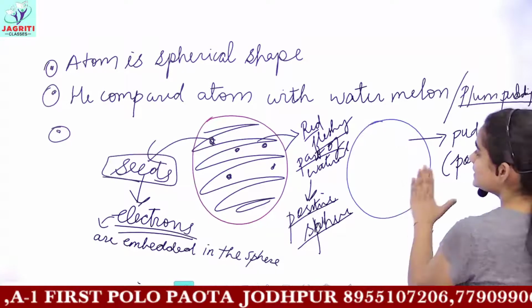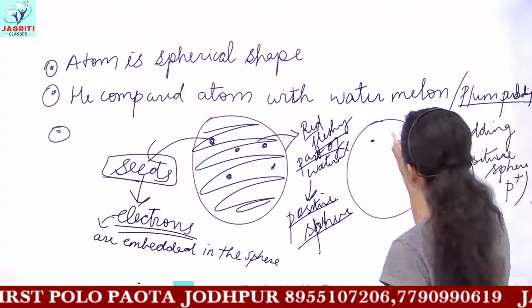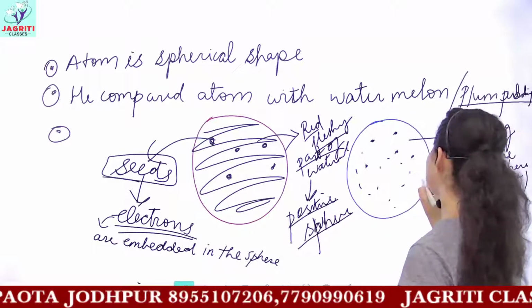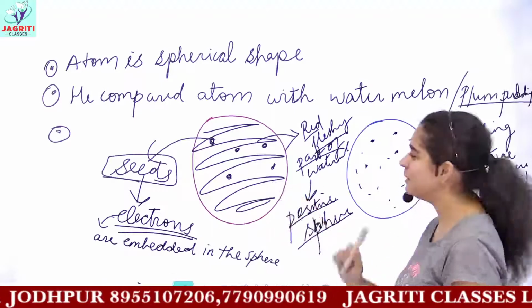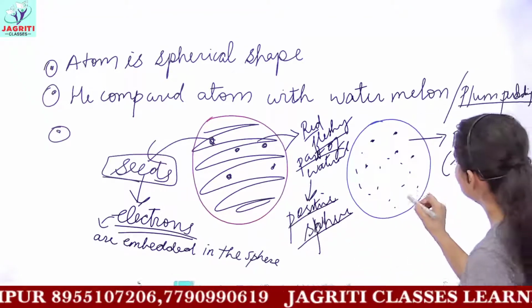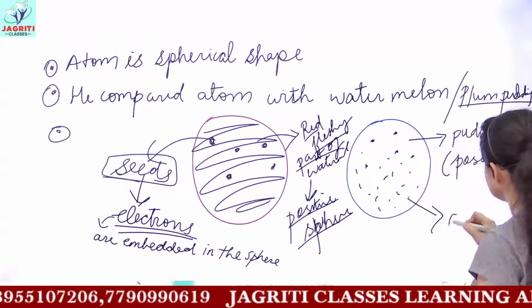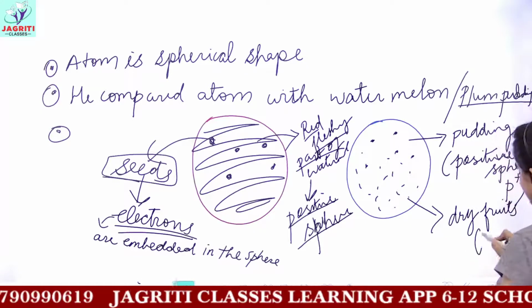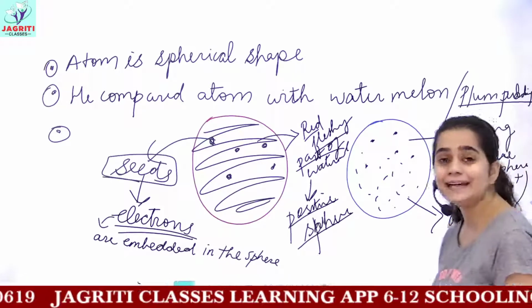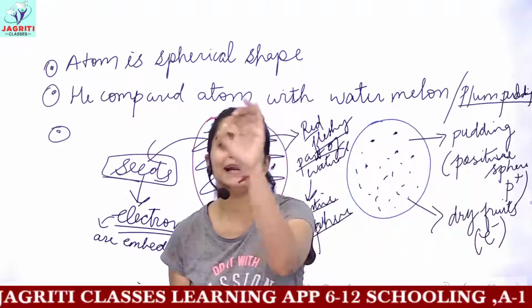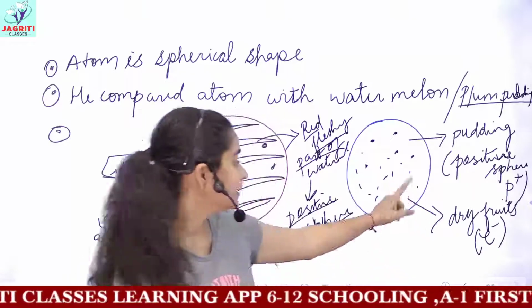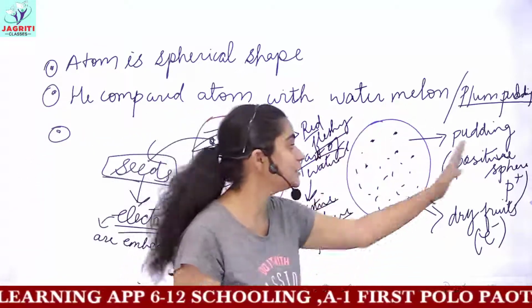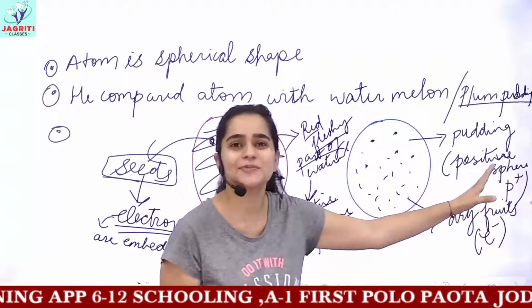So whole of it is made up of protons, and inside the pudding we do not have seeds as in the case of watermelon. Inside the pudding we have many dry fruits and cherries. So these dry fruits are compared to the electrons, that is these dry fruits which are embedded in the plum pudding are electrons, and the positive charge or the pudding part is your protons, positive sphere protons.